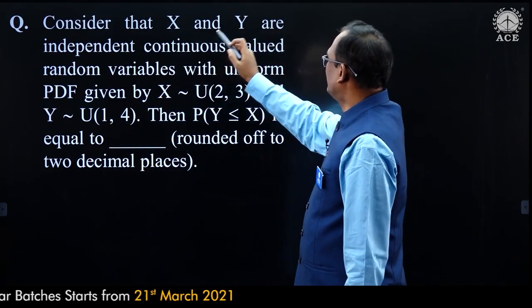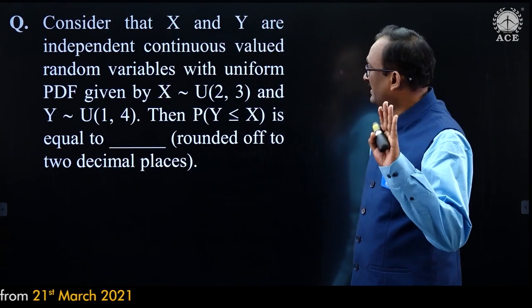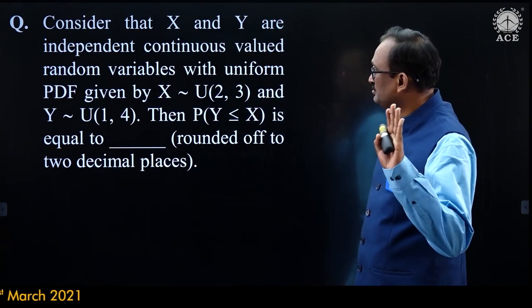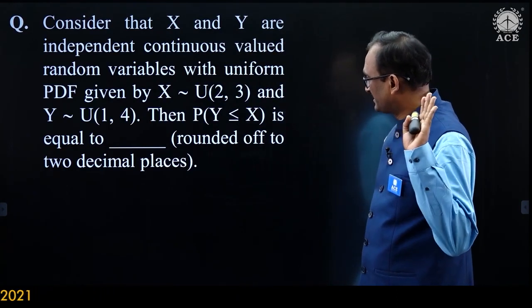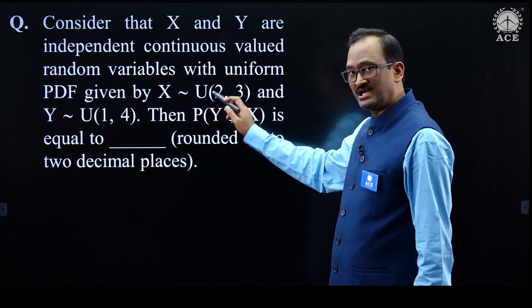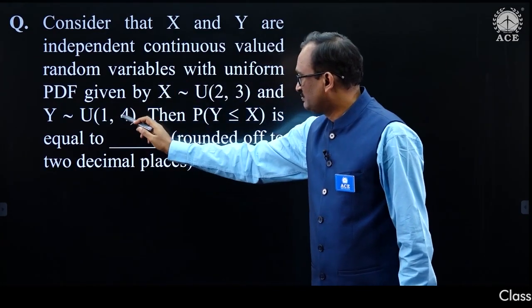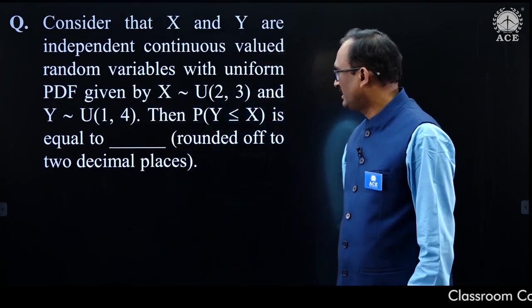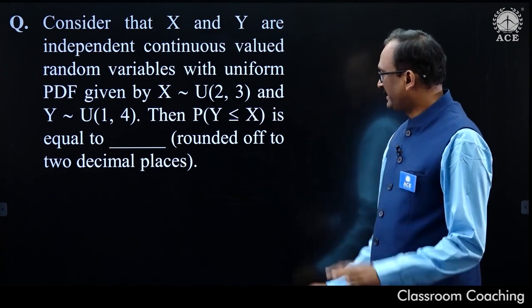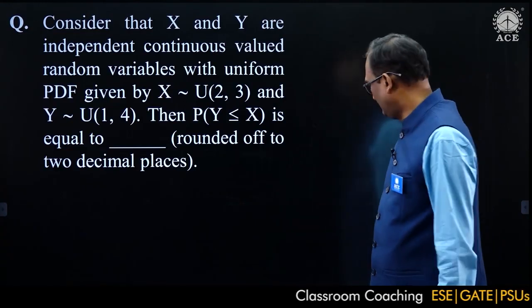Consider that x and y are independent continuous valued random variables with uniform probability density function given by x is uniformly distributed in the interval 2, 3 and y is also uniformly distributed in the interval 1 comma 4. Then we just need to find probability of y less than or equal to x. That is fine.